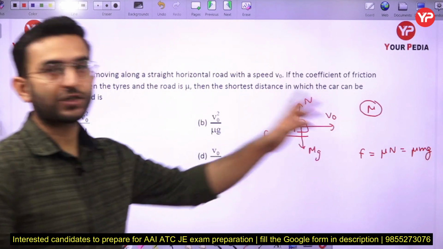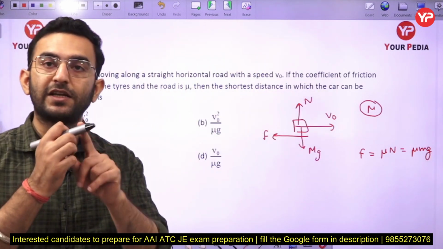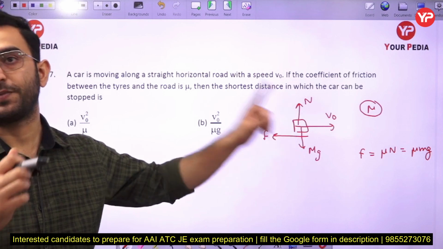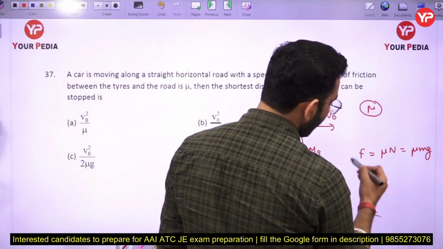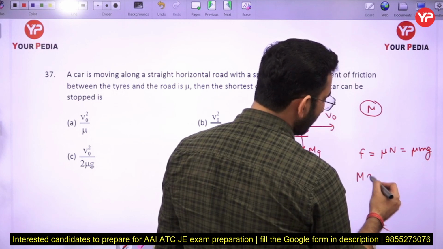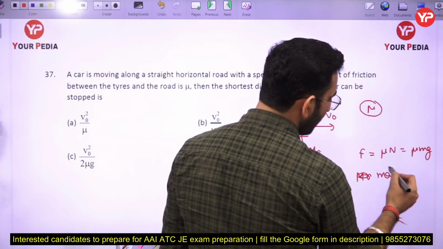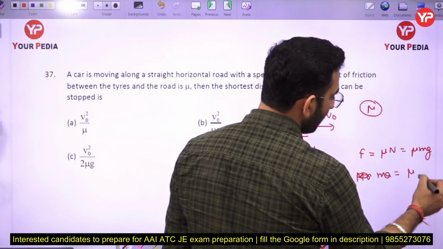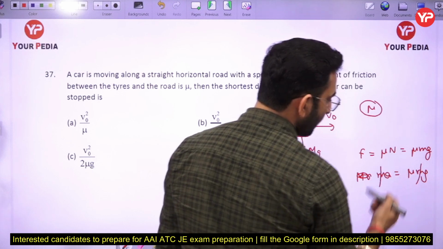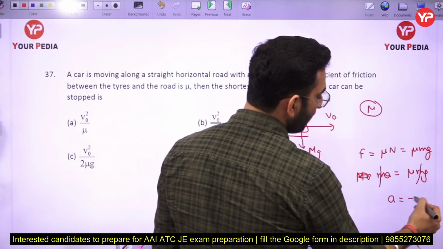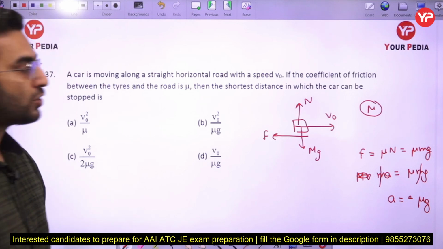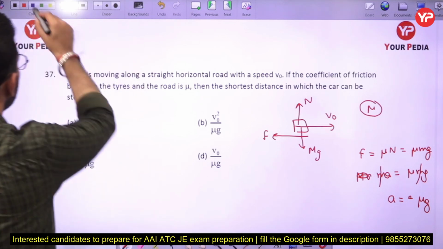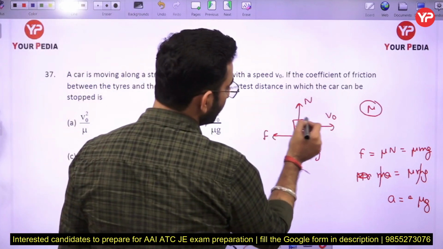Now due to this frictional force, what is happening? The deceleration is acting over a car here, which is basically stopping the car. So I can write the frictional force can also be written as mass into acceleration. The mass of car multiplied by acceleration is equal to mu mg. So mass will be cancelled out, acceleration will be mu g. So this acceleration is acting opposite to the motion of the car here.